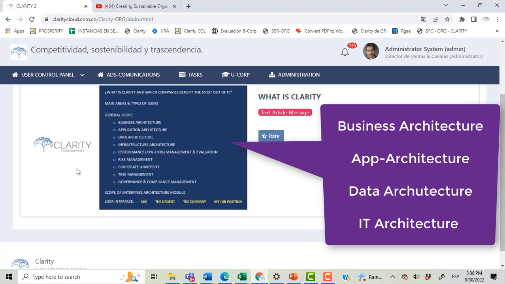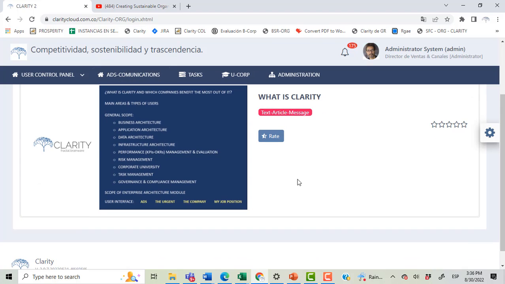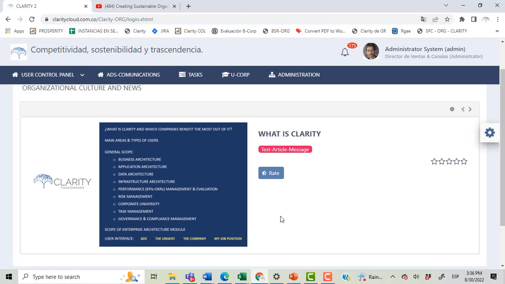The main areas of the platform are, when you sign in, the advertising and communication, which is this section where you can find banners and messages from the company to the workforce. We also have the administration area, which is restricted to users that can modify, edit, and configure the business model of the company.